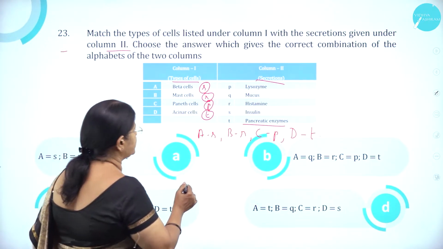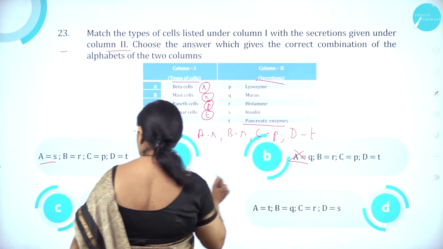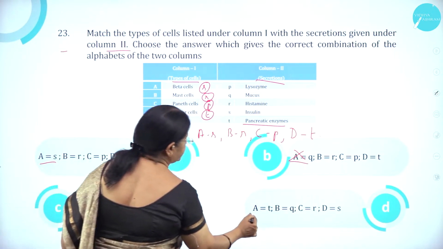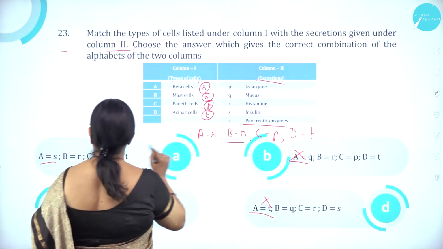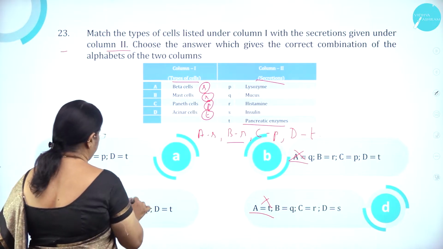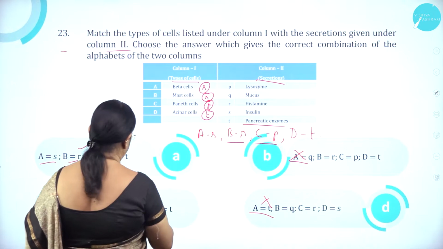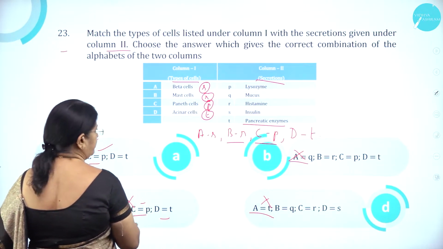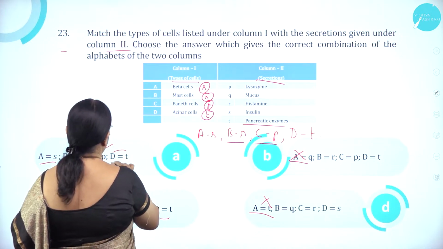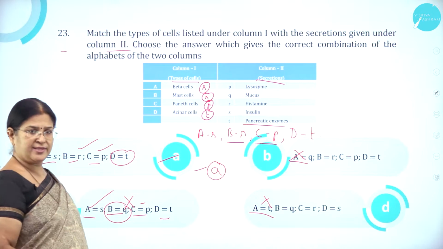Checking the options: here A is S, yes. Here A is Q, wrong. Here also A is S. Here A is T. So these two options are wrong. Go for the next one. BR, here it is BR. Here it is BQ, so wrong. Go to the next one. CP, here also it is correct. Here it is also CP, DT, but this one is wrong, as B is Q; it should be BR. So D is T, and option A is the right answer.